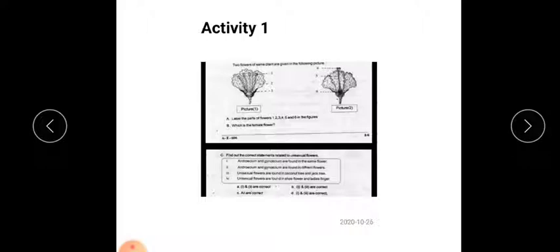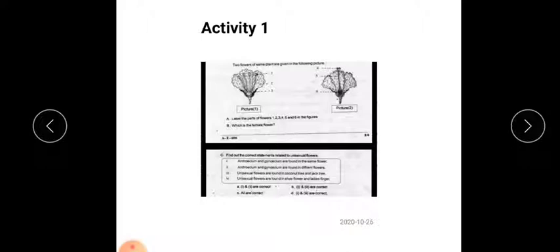Listen carefully. First activity: two flowers of the same plant are given in the following picture. Here you can see picture 1 and picture 2. A sub-question: label the parts of flowers 1, 2, 3, 4, 5 and 6 in the figures. We know the different parts of a flower, so you have to find out the parts.